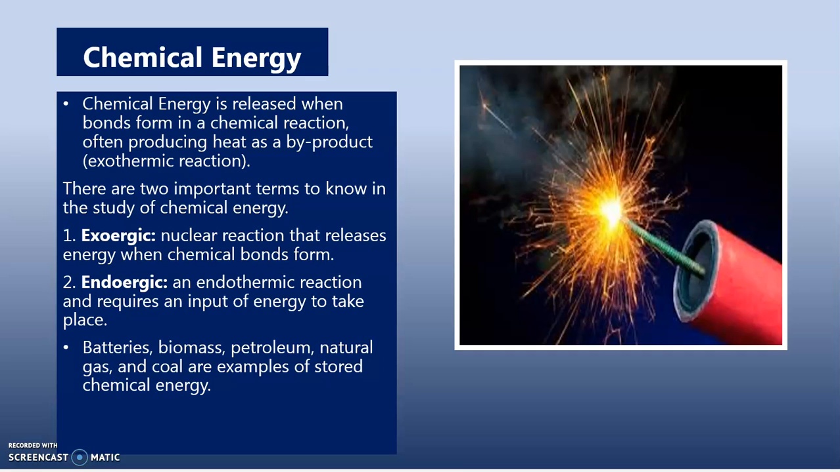Chemical energy is released when bonds form in a chemical reaction, often producing heat as a byproduct. And this is also called exothermic reaction. There are 2 important terms to know in the study of chemical energy. The first term is exergic. That is simply a reaction that releases energy when the chemical bonds form. The second term is endoergic. That is simply an endothermic reaction and it requires an input of energy to take place. Other examples of chemical energy are batteries, biomass, petroleum, natural gas, and coal.